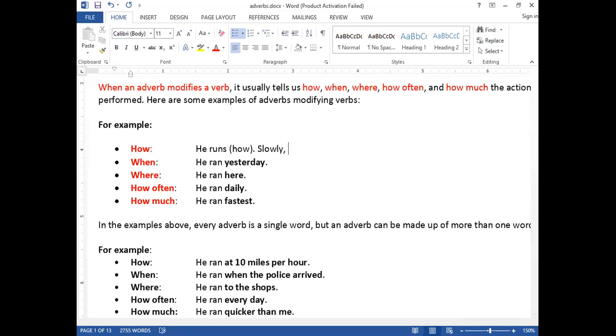If I say he runs quickly, quickly is an adverb. If I say he runs fast, again, adverb. If I say he runs carefully, for example, it's an adverb. If I say he runs carelessly, again, it's an adverb. Can you see? So whatever gives you answer for how, we call them adverbs.